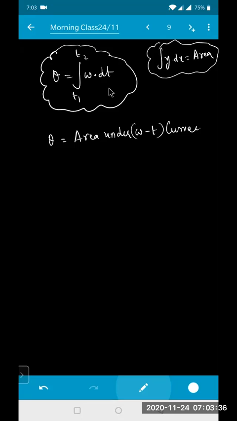Integral of omega into dt will always give area. So if a graph between omega and t is given, take the area under that curve. If it is a triangle, take the area of the triangle. If it is a trapezium, take the area of the trapezium, whatever it may be. So the area under the omega-t curve will always give angular displacement. Is that clear?